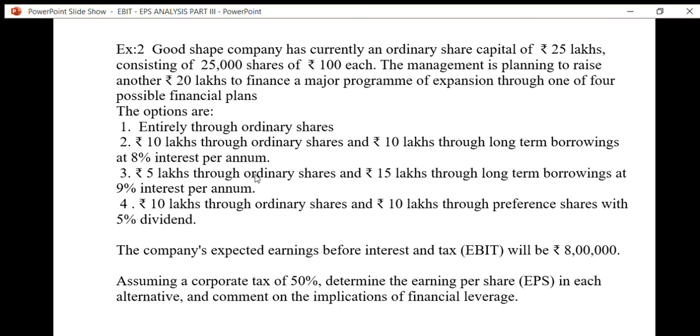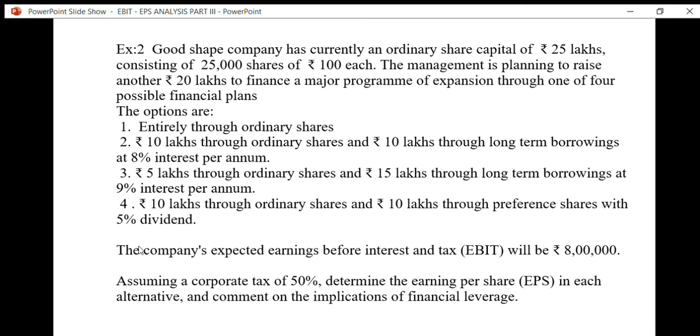That is nothing but capital structure. Here, which combination of long term sources is beneficial to the company has been evaluated under these four options.